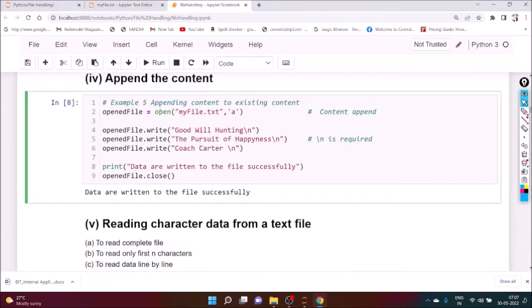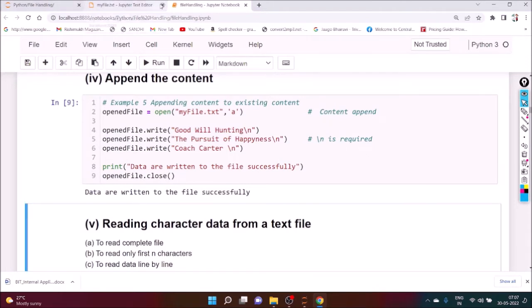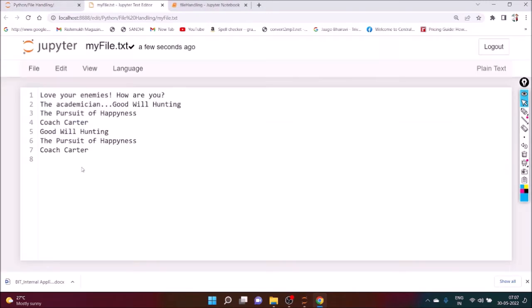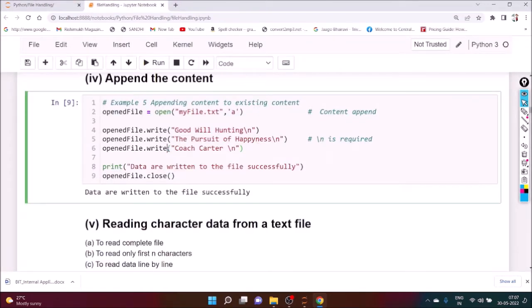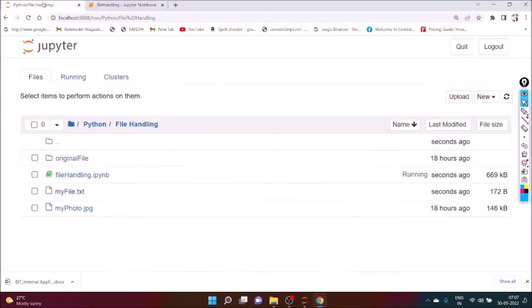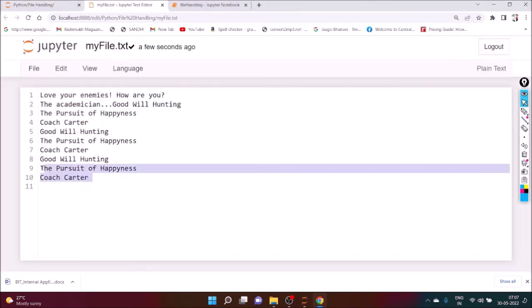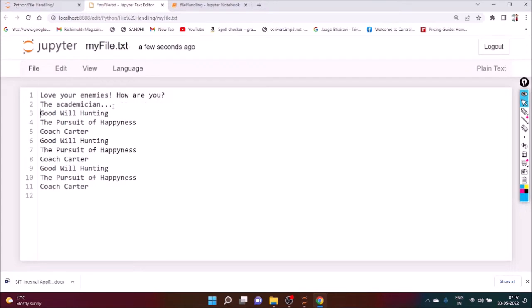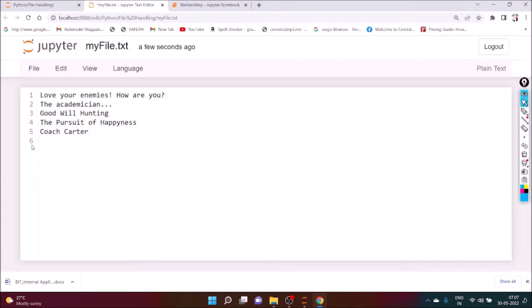Okay. Now if you re-execute it, it will re-append it. So you can see here myfile.txt. Okay, so in this way we can append the content. Are you getting my point? Now if you re-execute it and read the content, you can see here. Okay, are you getting my point? So in this way we can append the data. Later let's reduce the size of the file because we need something for that, and save it.